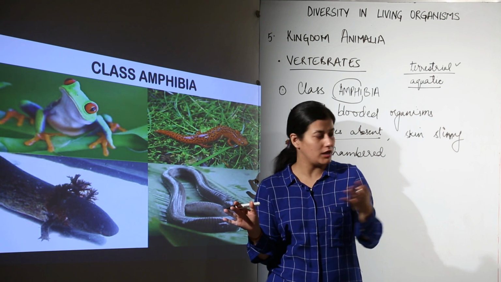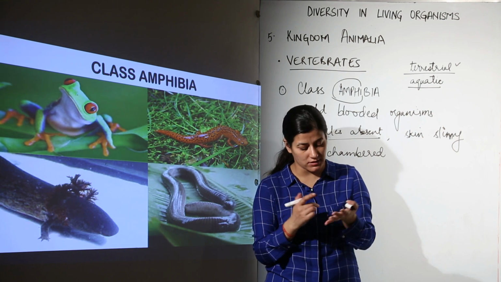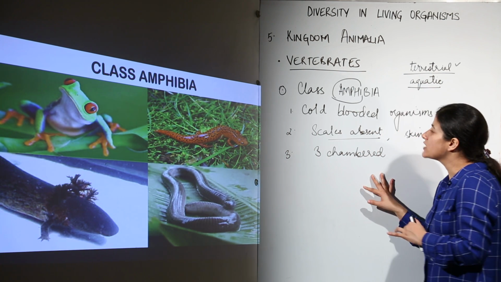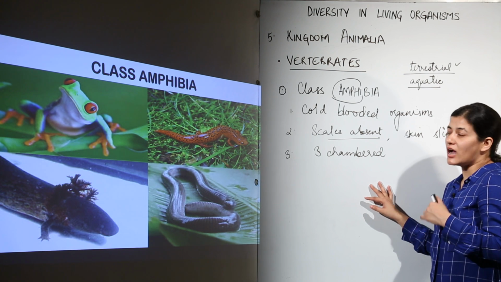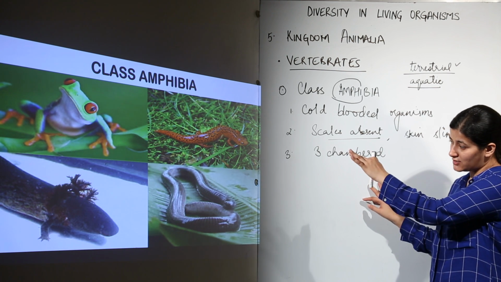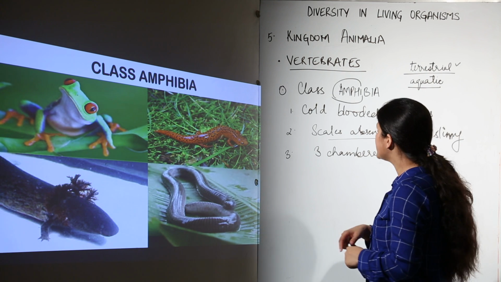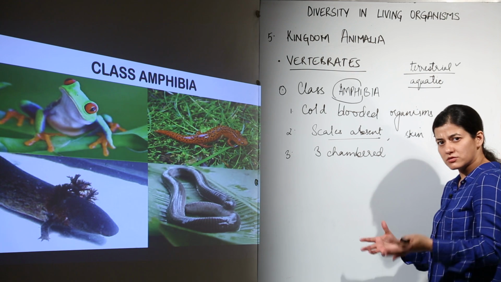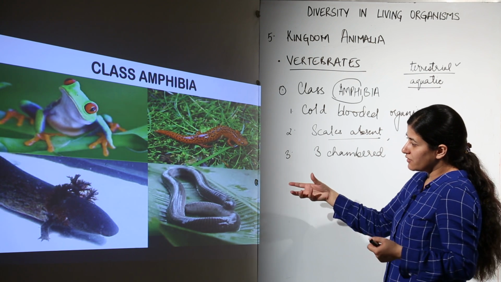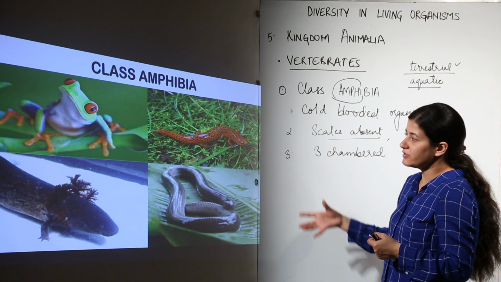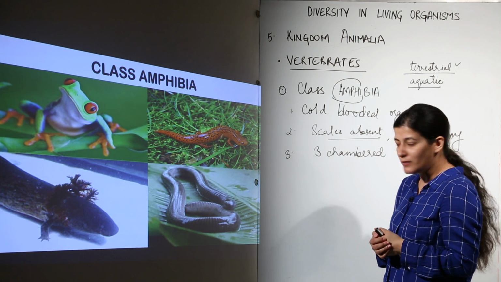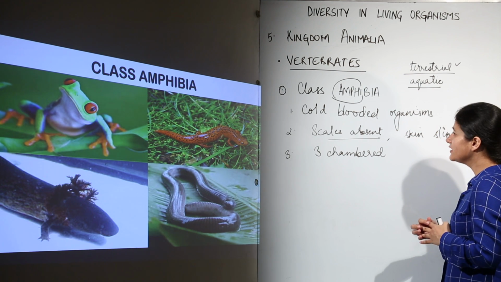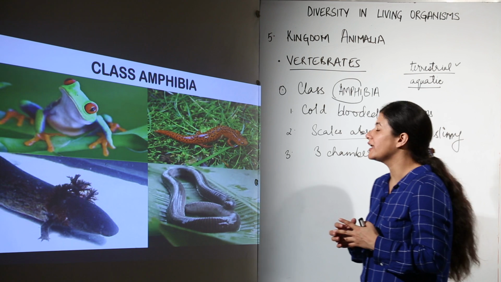Now this slimy skin serves the purpose of respiration. Apart from their mouth, they have slimy skin which acts as the surface of respiration, and they have a 3-chambered heart. They do not have scales on their body. Limbs are present. There are 4 limbs, as you can see, and this one is a limbless amphibian, that is Ichthyophis. If you can remember the name, it's good. If you can't, just come over it. This is a limbless amphibian. You find larval stages in them known as tadpole. The examples are salamander, frog, toad, and this is all you have to remember in the case of class Amphibia.